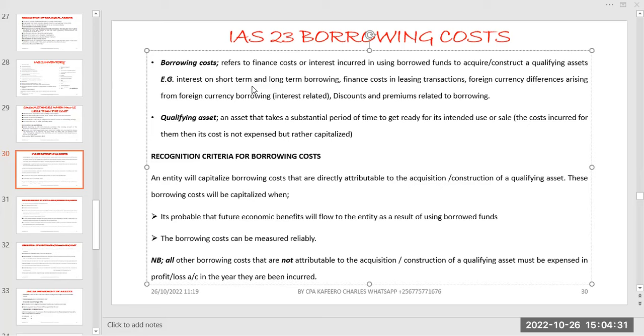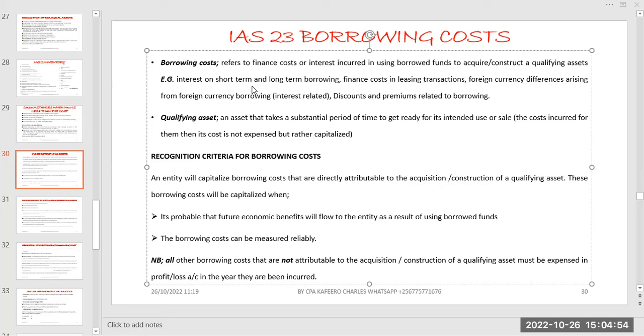But what you should know is that those related to leasing transactions, that is IFRS 16, are supposed to be part of the borrowing cost, and they are supposed to be capitalized.